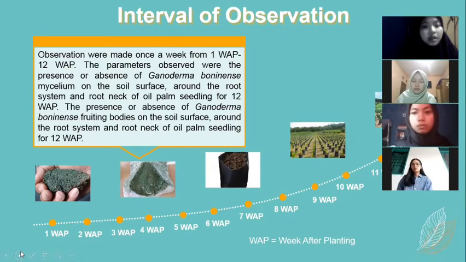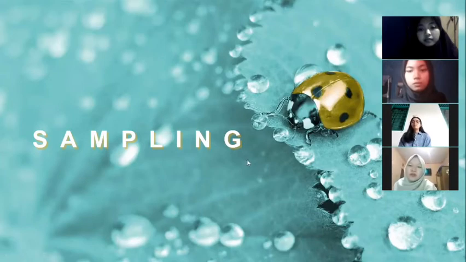The parameters observed were the presence or absence of Ganoderma boninense mycelium on the soil surface, around the root system and the root neck of oil palm seedlings for 12 weeks after planting, and the presence or absence of Ganoderma boninense fruiting bodies on the soil surface around the root system and root neck of oil palm seedlings for 12 weeks after planting. Okay, next we talk about sampling.